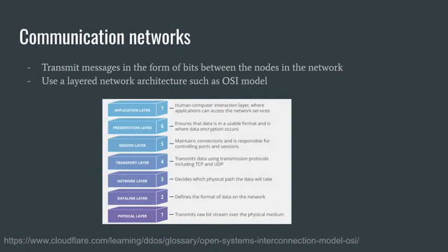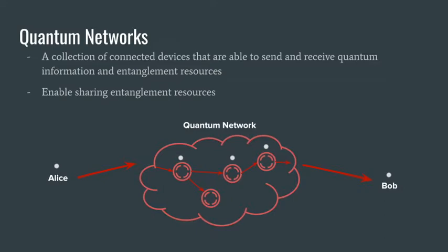Communication networks are widely used for transmitting messages in the form of bits between two physically separated points in a network. The Internet, for example, as we know it, is a communication network. Communication networks generally use a layered architecture so that certain tasks are modularized and more easily integrated and replaced. The OSI model is an example of a layered network architecture using 7 layers, as we see in this depiction here. But there are other models which use fewer layers, such as the layered model that we use in the Internet.